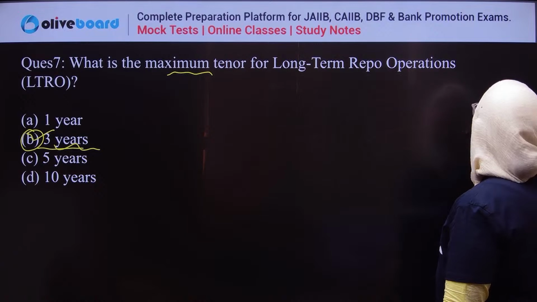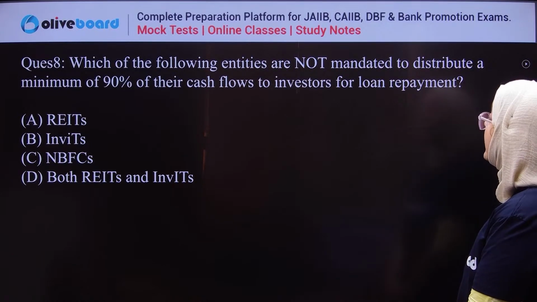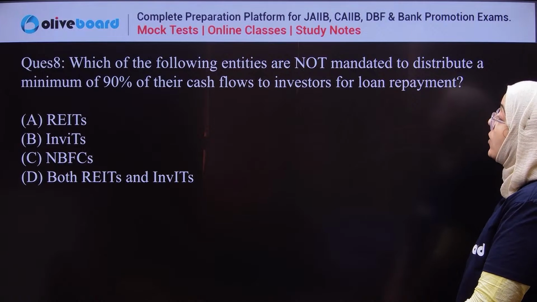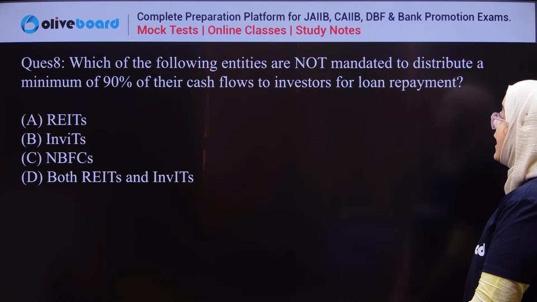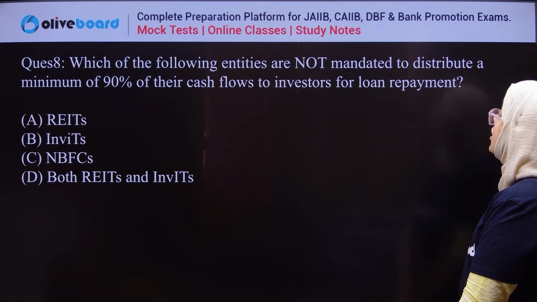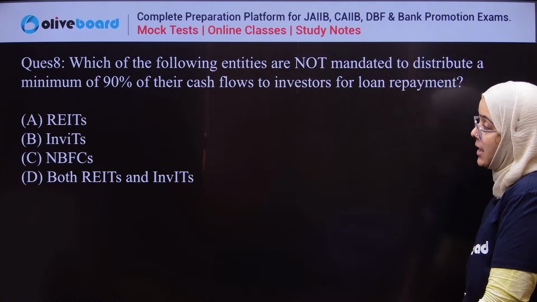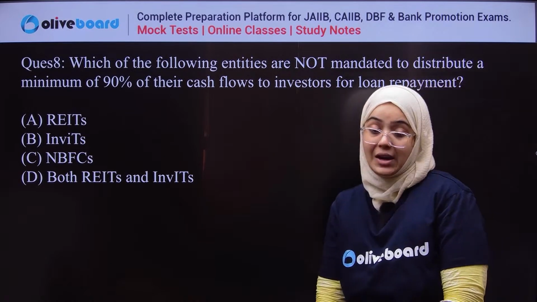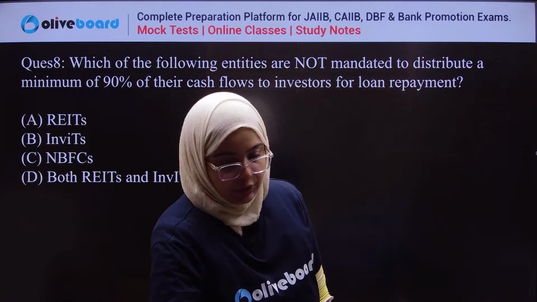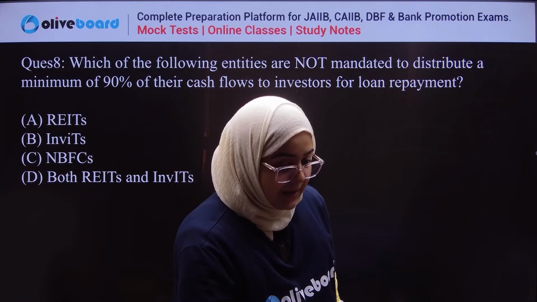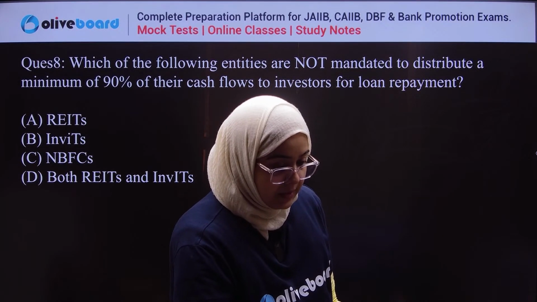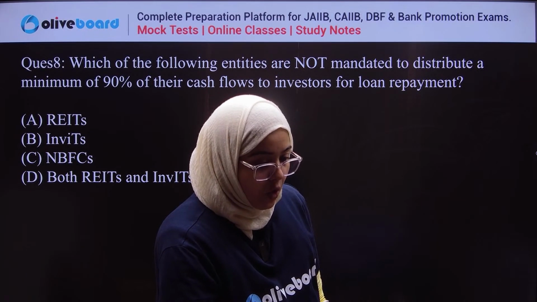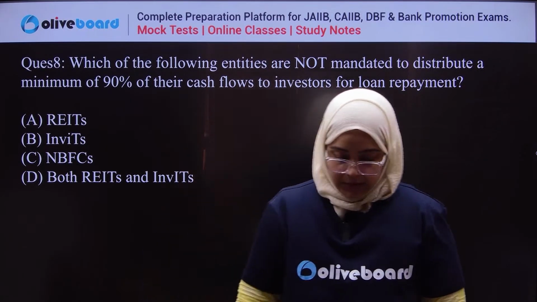Next question. Which of the following entities are not mandated to distribute a minimum 90% of their cash flow to investors for loan repayment? It is REIT, InvIT, NBFCs, or both REITs and InvITs. Everyone, please answer the question. This is easy and you can all answer it.